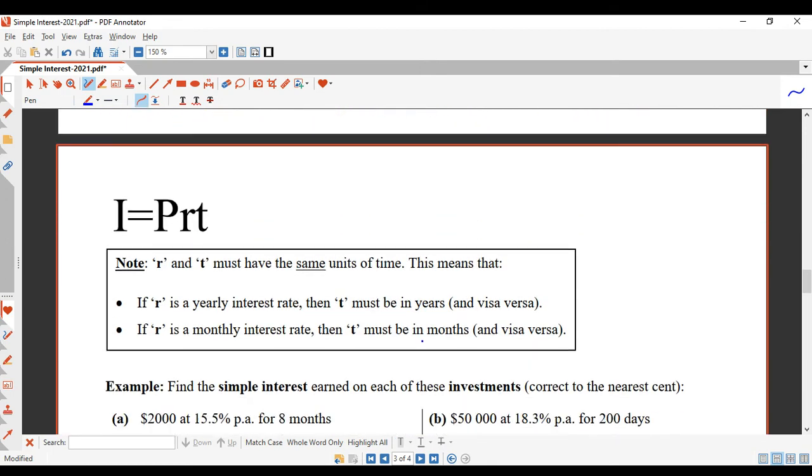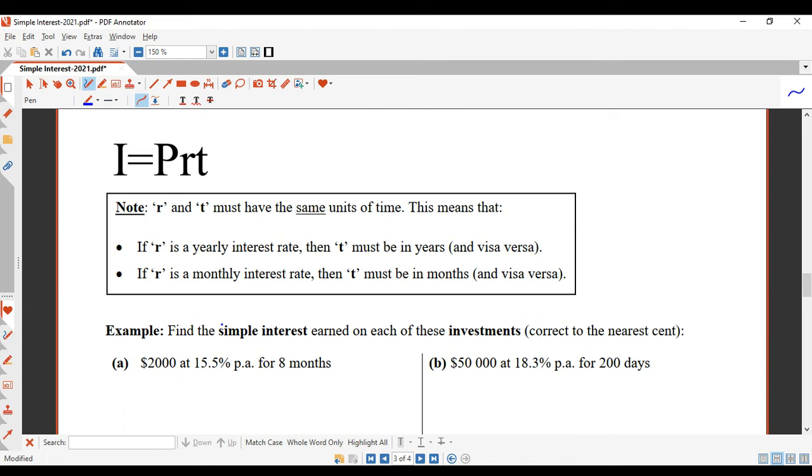All right, how did you go? Let's have a look at some other questions now. So we've got our formula here, I equals PRT, which we established. Now, there's something we've got to be aware of here. The interest rate and the time must have the same units of time. So that means if R is a yearly interest rate, then T must be in years, right? And vice versa. If R is a monthly interest rate, then T must be in months, okay?